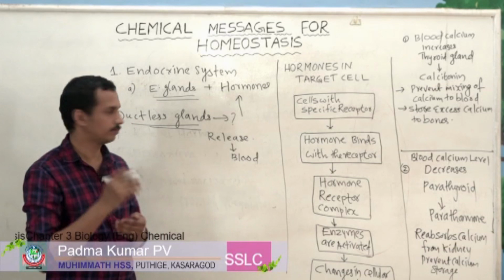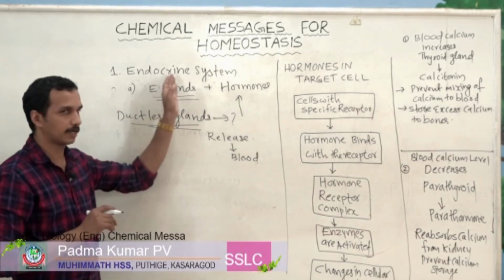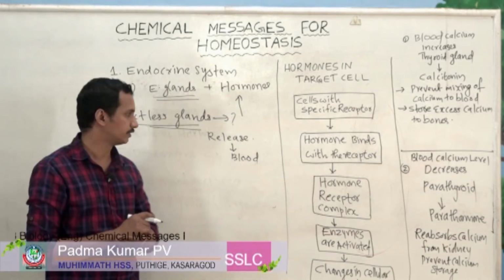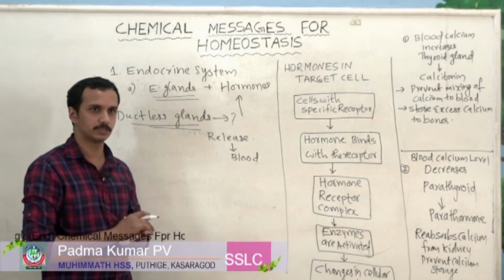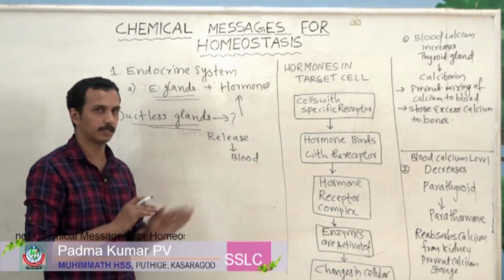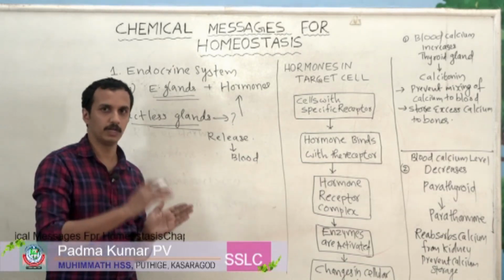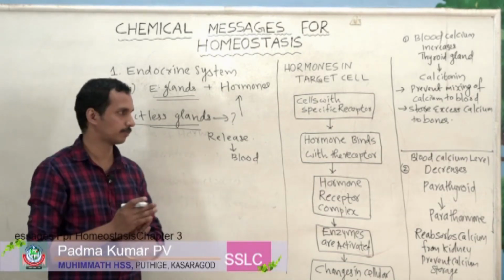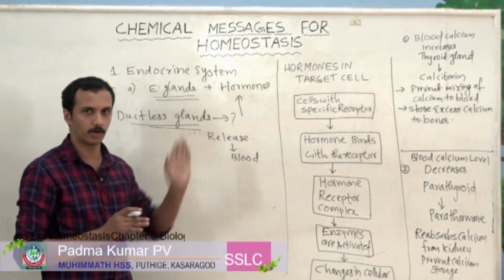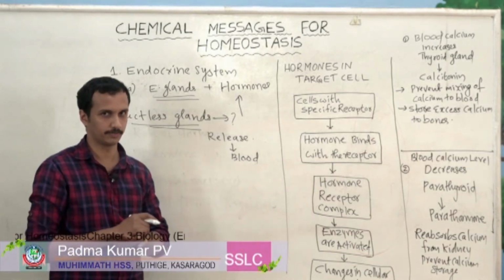Okay, have you understood what is an endocrine gland? Endocrine glands are ductless glands. They secrete hormones. Mainly they release hormones to blood. So blood will transport these substances, mainly hormones, to various parts of our body.